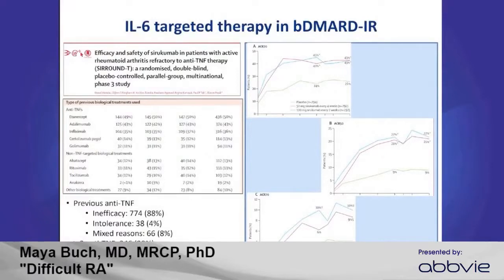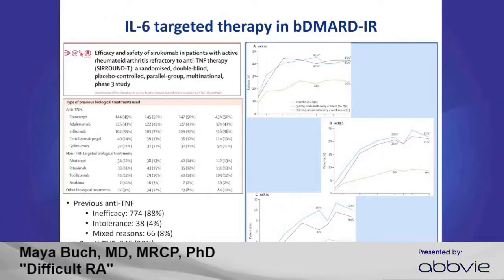And we've certainly seen an emergence over the last decade of studies now evaluating patients in this more resistant group. As you can see on the left here, all patients had to have had previous anti-TNF, but the majority had failed anti-TNF due to inefficacy, with only a small proportion due to intolerance. A sizable proportion, almost 40%, had received at least 2 anti-TNF drugs. But almost 40% had also received another non-TNF biologic DMARD. So these were quite a refractory proportion.